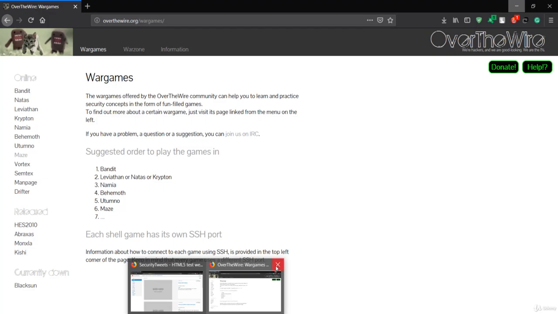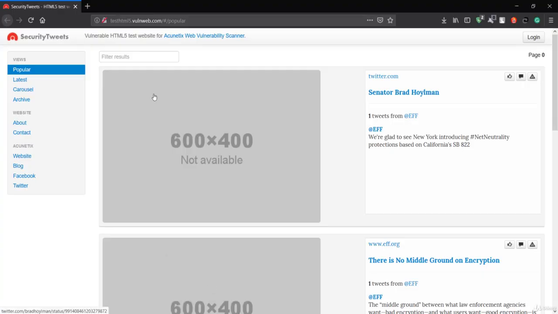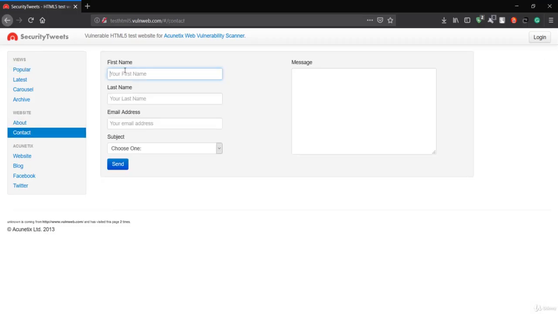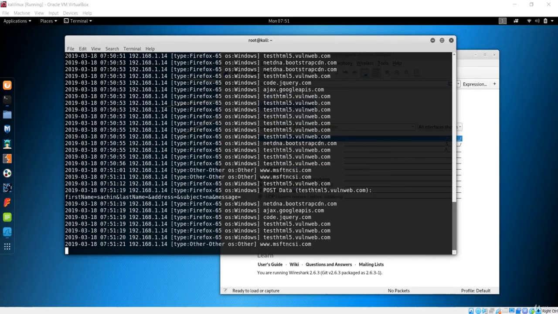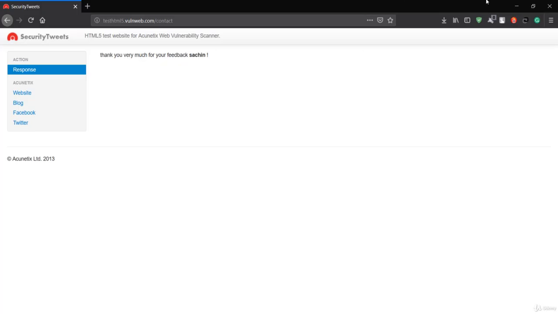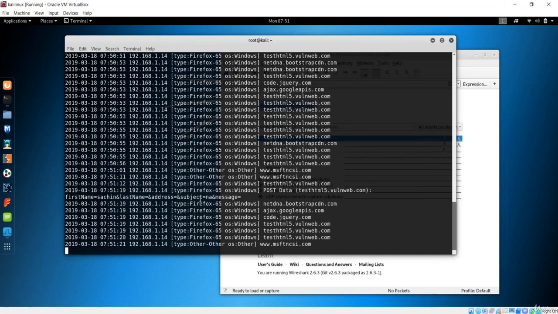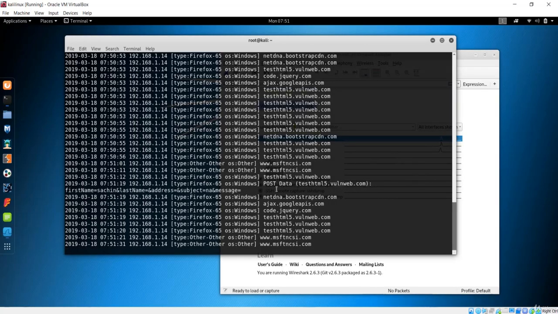So let's close this website, and over here in the Windows we have this page, and you can also see the contact and about pages. You can go to the contact, and if I say something like Sachin, and if I just say send, then it is going to give us the information, thank you very much, and something like that. And you could see now I have sent here the first name is Sachin. So you could see this is a POST method, which means we are just sending data to the server and you will just get traffic.